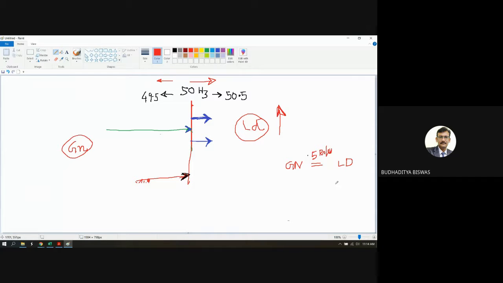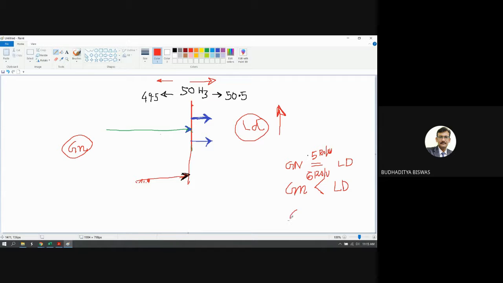Now, when the load demand is high compared to the generation, then what happens? If the generated energy is not able to meet the load demand, then the frequency tries to decrease. That is a problem. So at that time, the grid will take the energy from the power plant at a higher rate, say 6 rupees per unit.